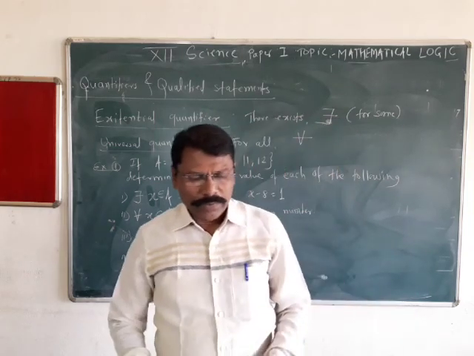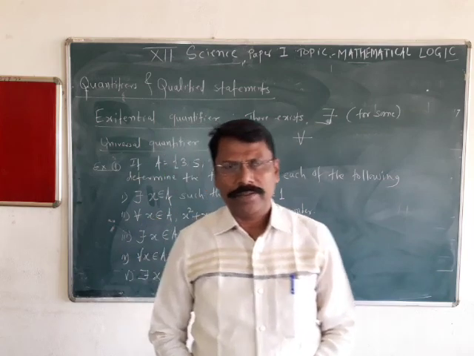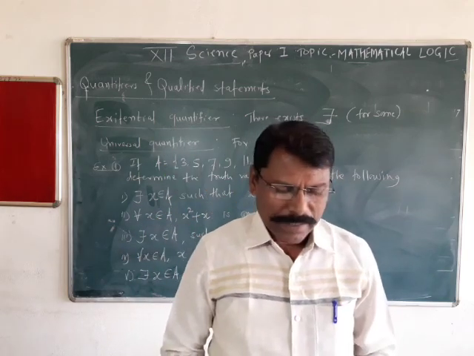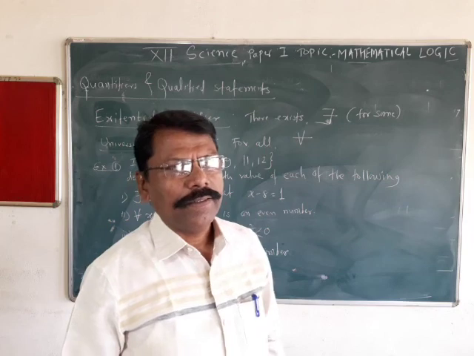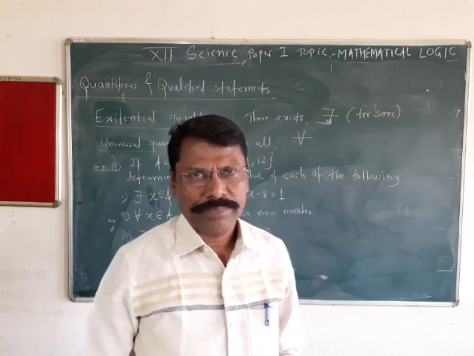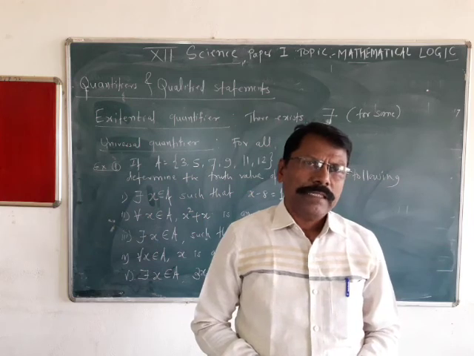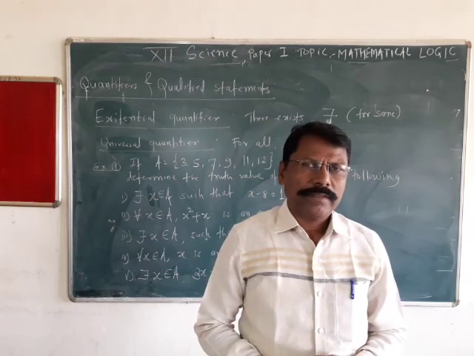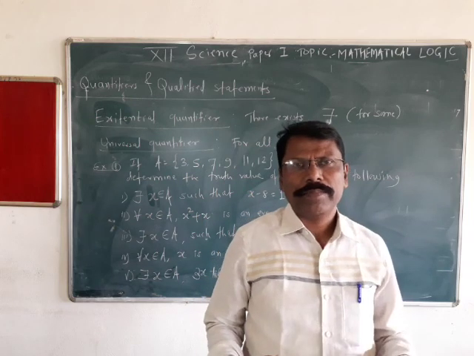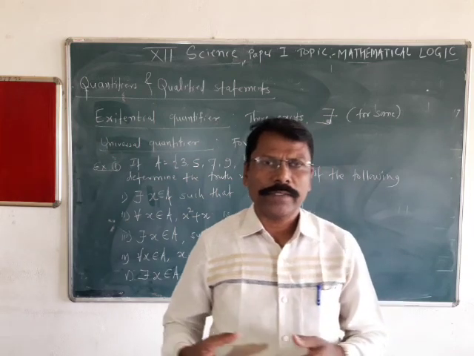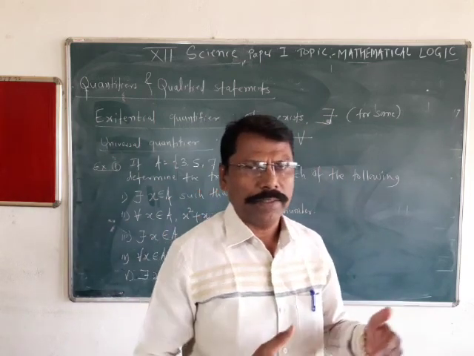Now we are going to discuss the next part of symbolic logic, that is quantifiers and quantified statements. What do quantifier and quantified statement mean? An open statement is one whose output is going to change by person.